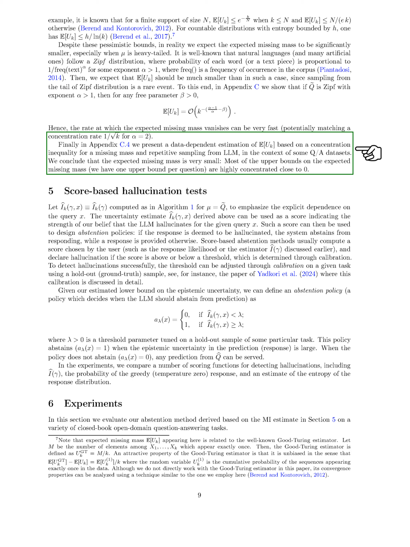In conclusion, our analysis demonstrates that the expected missing mass is typically small, especially in scenarios where the distribution follows a Zipf distribution. By leveraging concentration inequalities and repetitive sampling techniques, we can accurately estimate the expected missing mass, leading to precise estimations of the mutual information in practical applications.